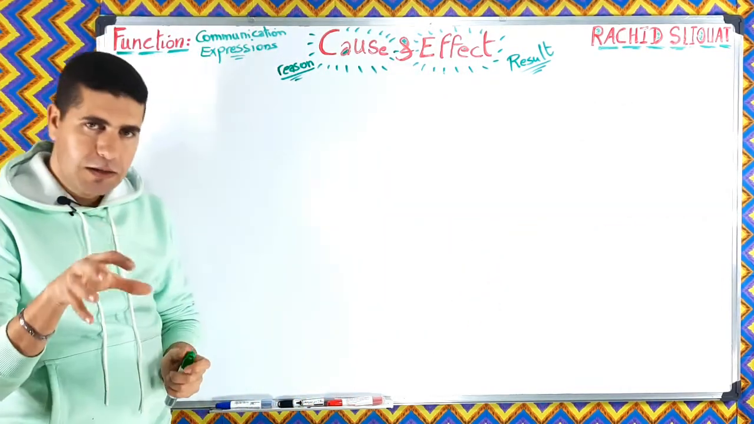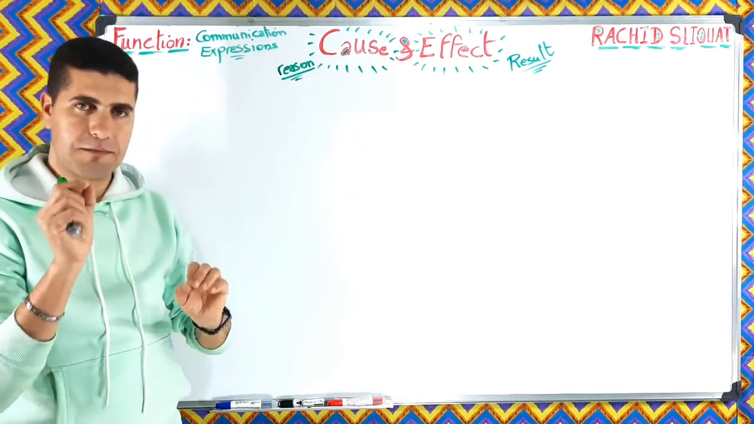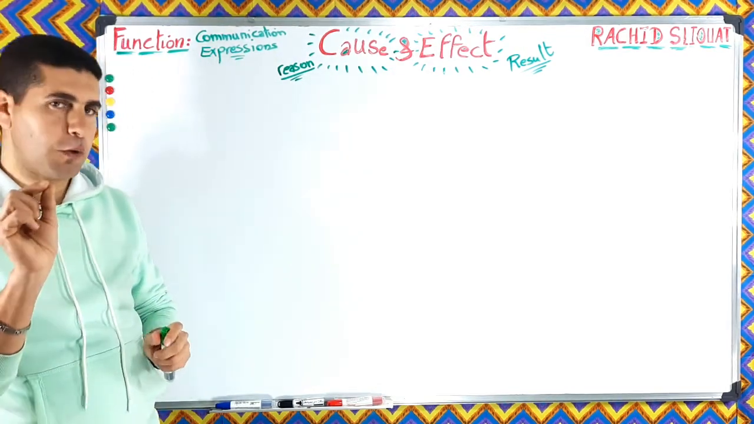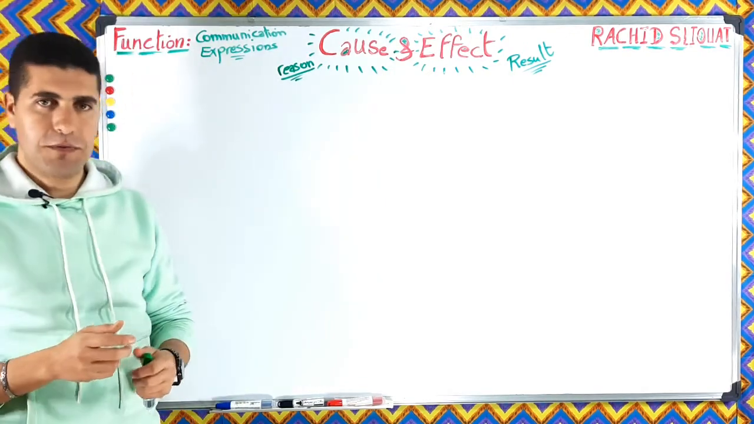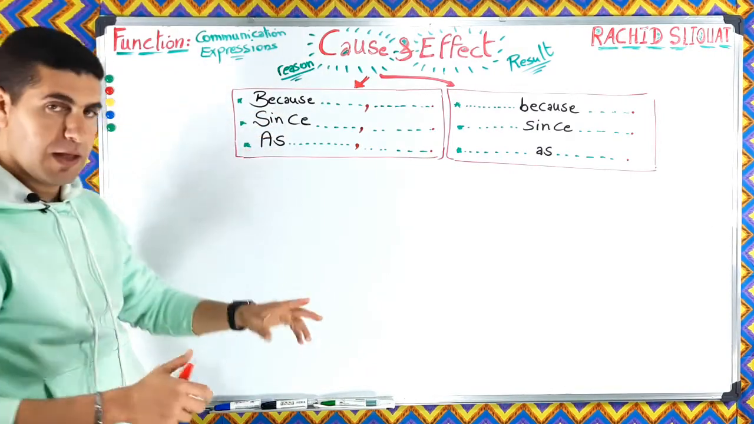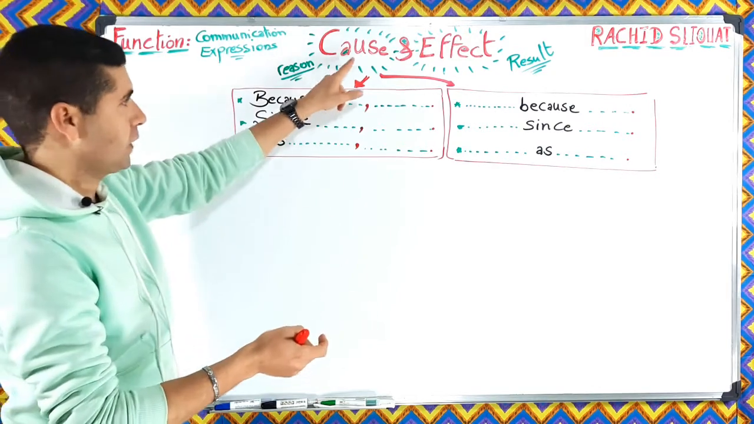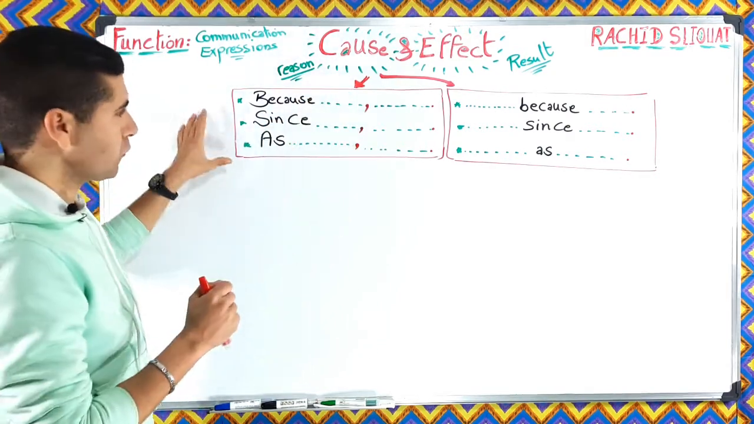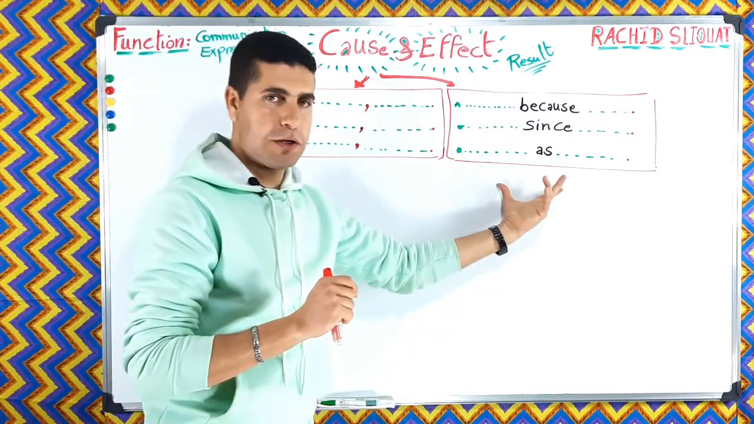All right, today in this episode we are going to focus on the cause. I'm going to give you very simple linkers and words that we can use to express the cause, very common that you might be familiar with. All right, because, since, and as. And as you can see, these three words to express the cause can be used in these two patterns, okay? In pattern number one and pattern number two.